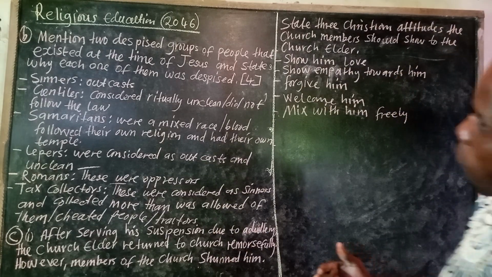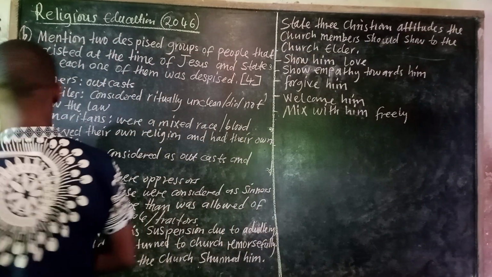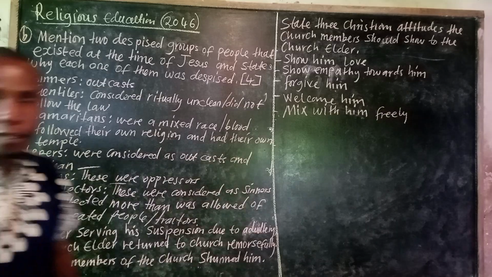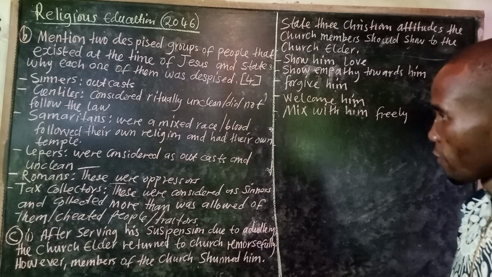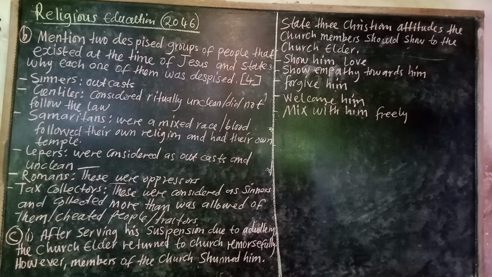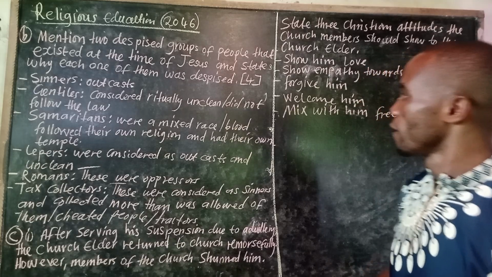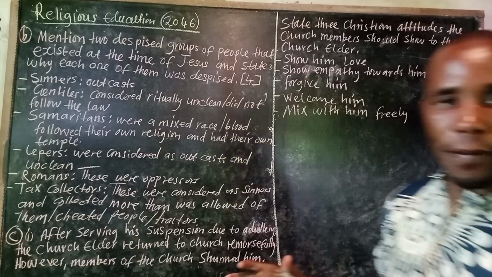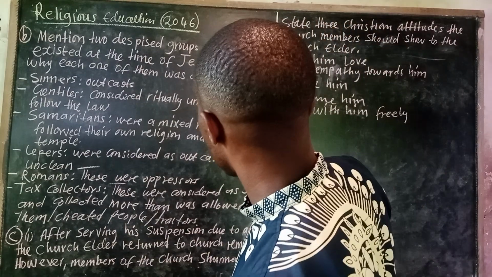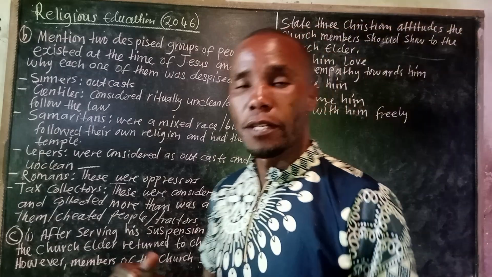Okay. Then the other group. Remember, in the question, they just needed 2. But deliberately, I have gone up to 6 so that you can choose. You can make your own choice during that particular day. Then the other group that was despised were Samaritans. Samaritans were despised because they were of mixed race blood. So Samaritans were the mixed race, who followed their own religion and had their own temple.